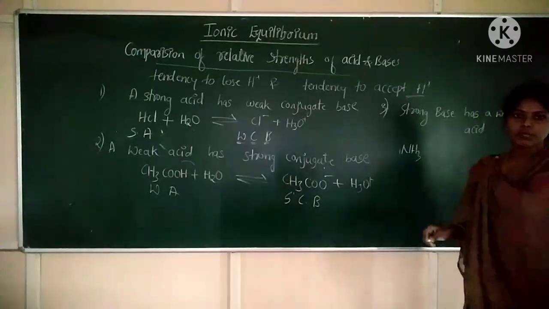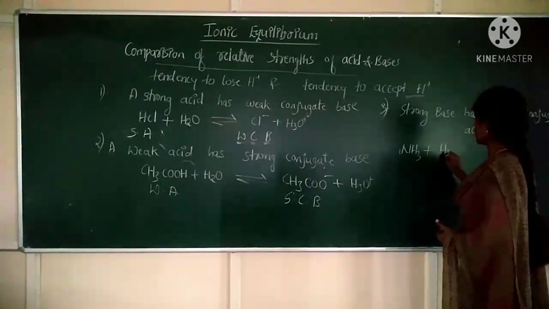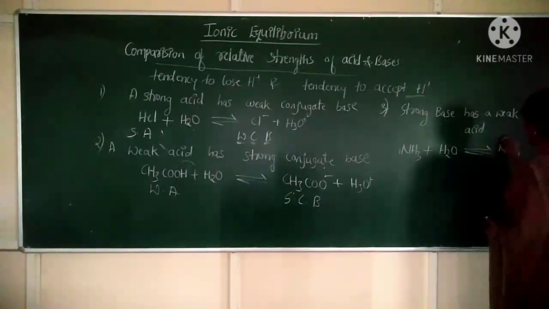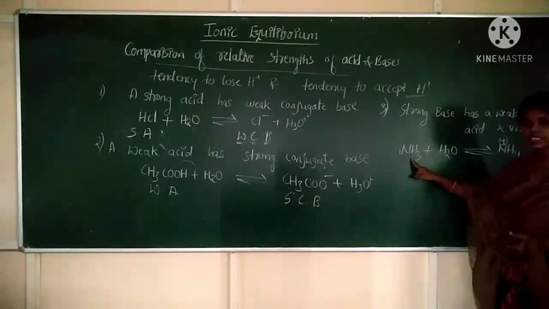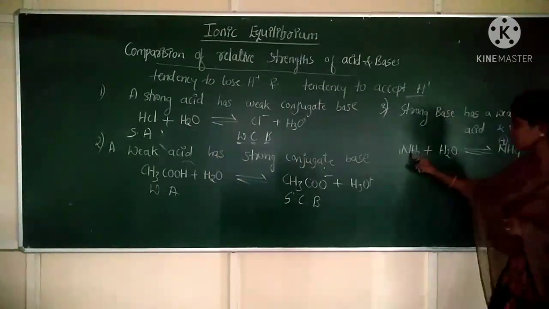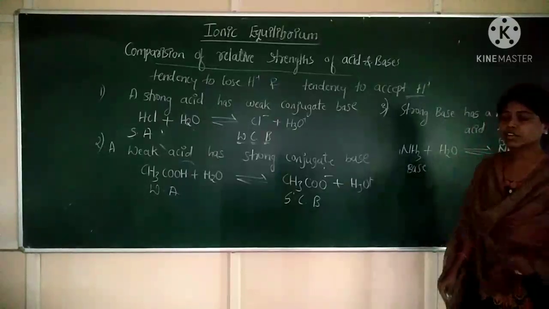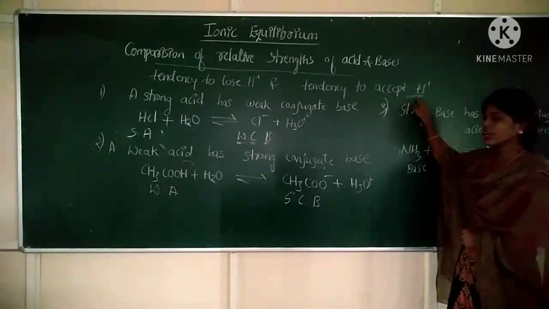NH3 is a strong base. It reacts with water and forms NH4 plus ion, and vice versa. What is NH3 acting as here? A base. According to Bronsted-Lowry theory, a base is an acceptor of a proton.